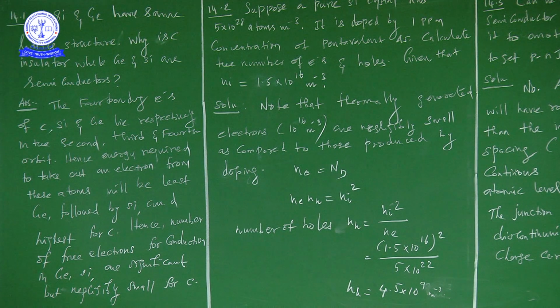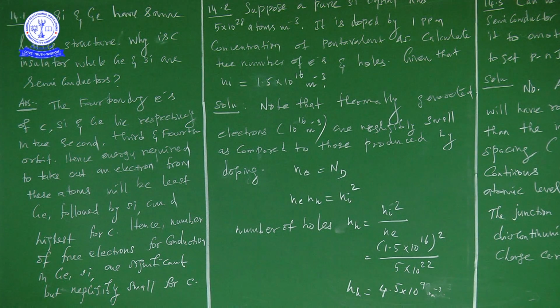From this chapter, silicon and germanium are semiconductors, and moreover intrinsic semiconductors, because we have different types of semiconductors. The basic point is intrinsic versus extrinsic semiconductor.